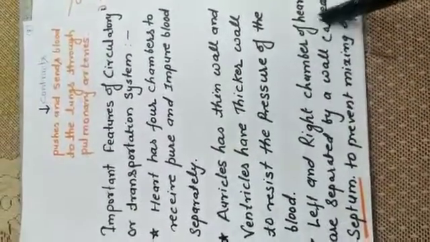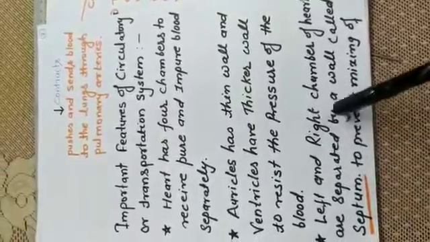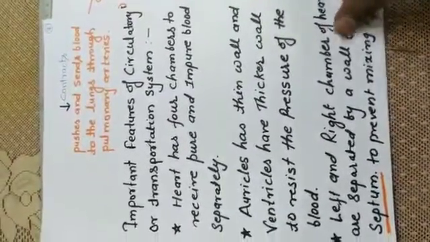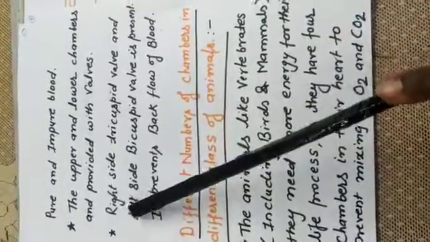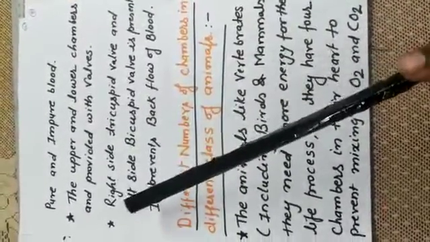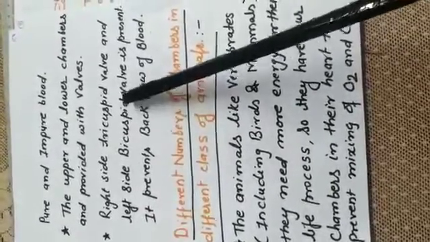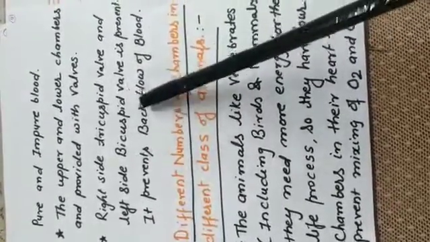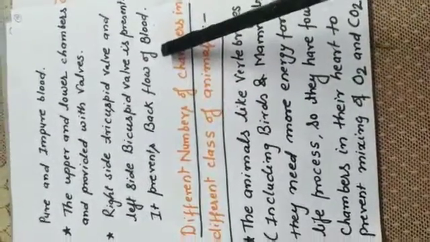Left and right chambers of the heart are separated by a wall called the septum, that is to prevent mixing of pure and impure blood. The upper and lower chambers are provided with valves. On the right side the tricuspid valve and on the left side the bicuspid valve is present. It prevents backflow of blood.